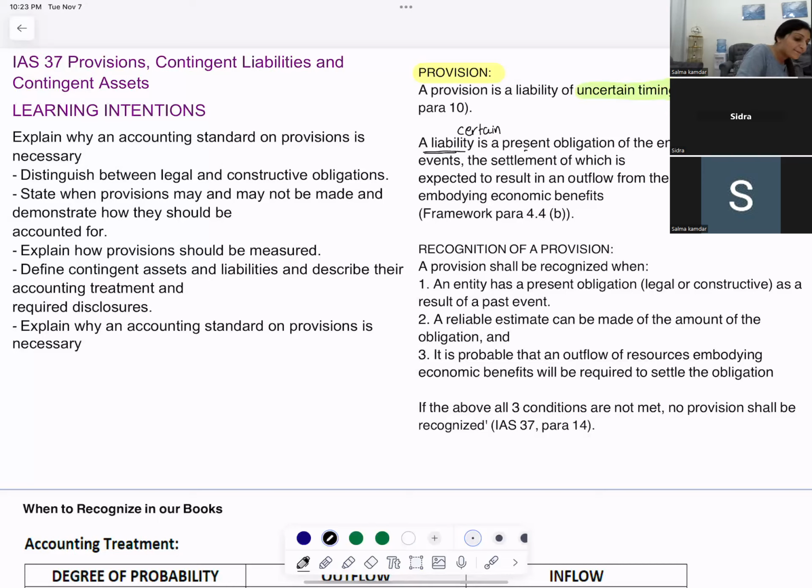So it is my present obligation that has happened because of a past event. And I know the time at which it is supposed to be paid. I know the amount that it is supposed to be paid, and I am certain that when I am going to pay it, just mark the words that I'm using.